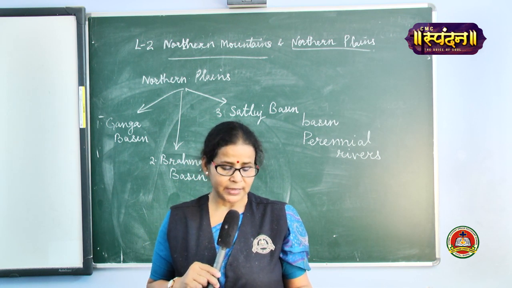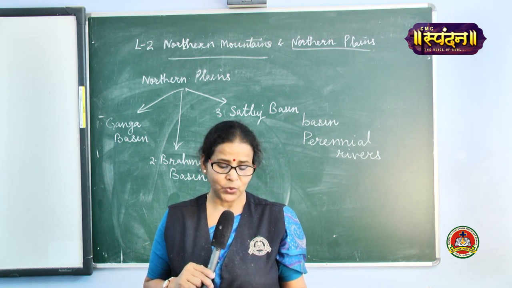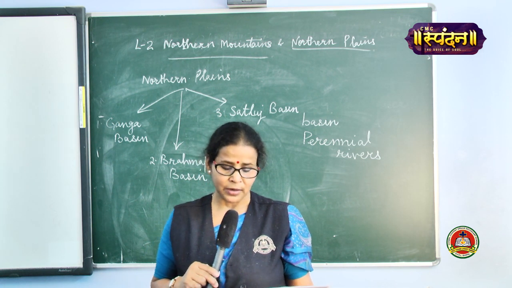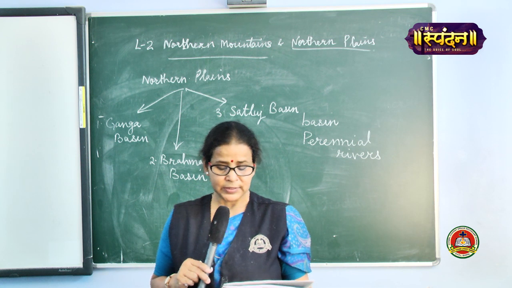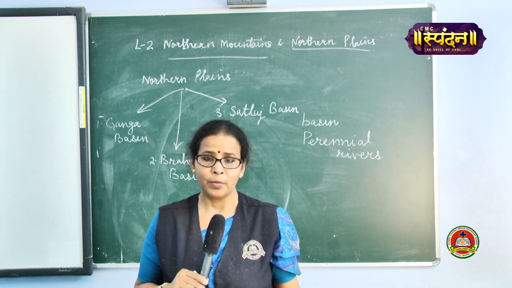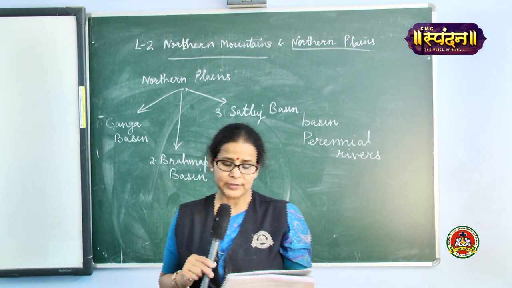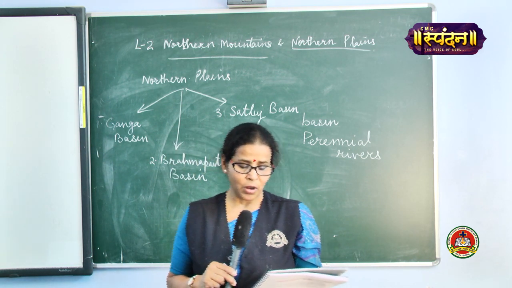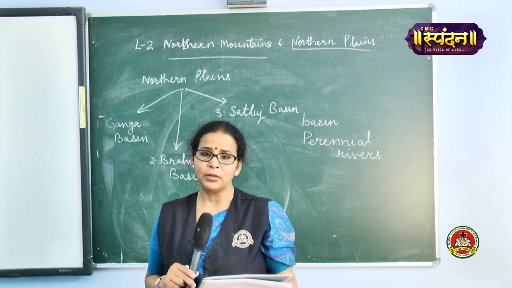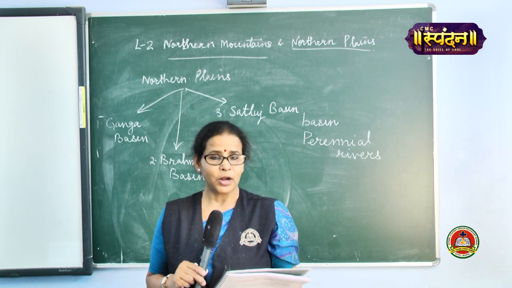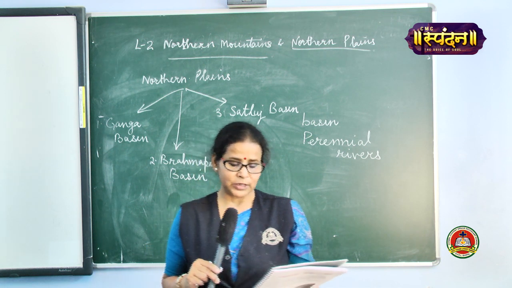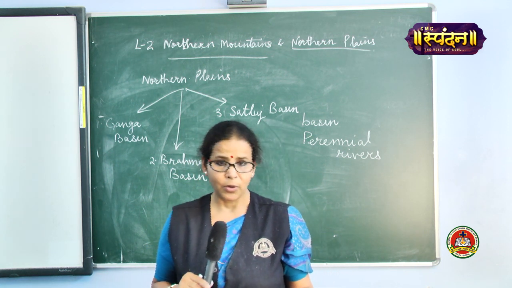In the east lies the Ganga Delta, also known as Ganga Brahmaputra Delta, formed by the rivers Ganga and Brahmaputra. This is the largest delta in the world. Please underline, this is the largest delta in the world. Here, the river breaks up into small rivers before entering the Bay of Bengal. So ultimately, where river Ganga falls down, it falls into the Bay of Bengal.